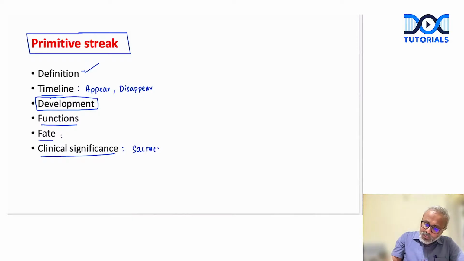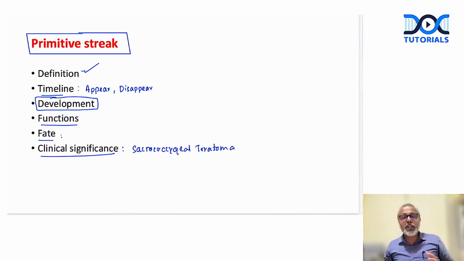So what is sacrococcygeal teratoma? The sacrococcygeal teratoma refers to if the primitive streak does not disappear by day 26, if it persists, it gives rise to a tumor in the sacral region, which is called sacrococcygeal teratoma because the cells of the primitive streak are pluripotent. What do we mean by this? The cells of the primitive streak can give rise to the derivatives of different germ layers. So in the tumor, we have the derivatives of ectoderm, endoderm, and mesoderm.